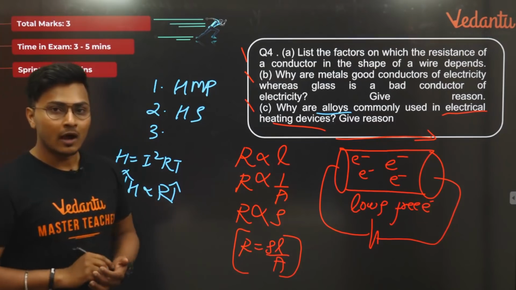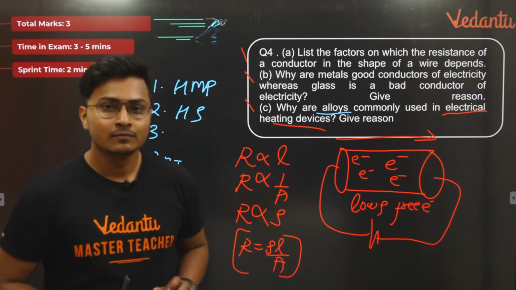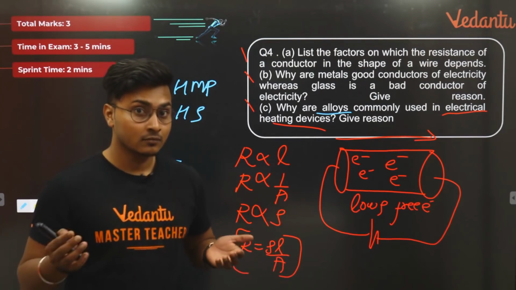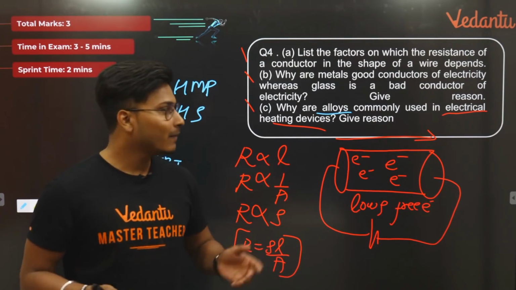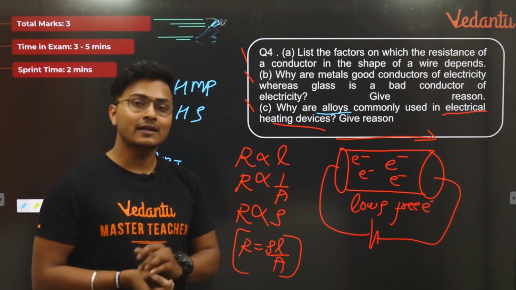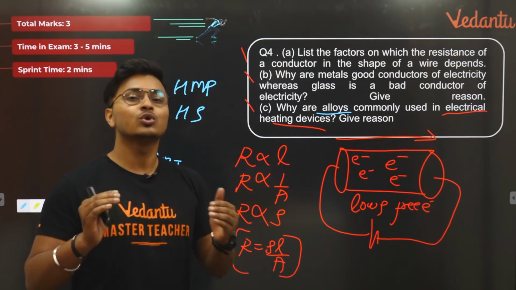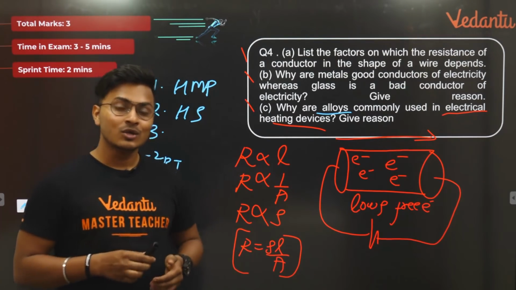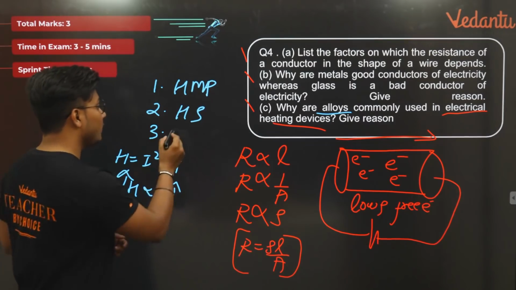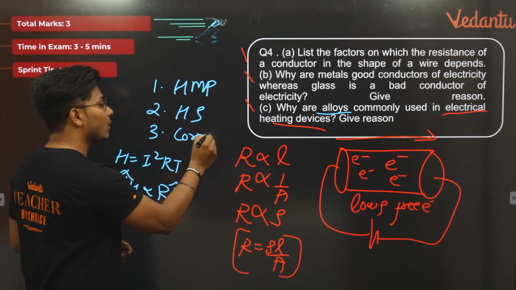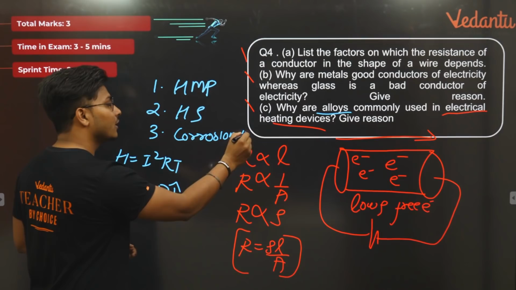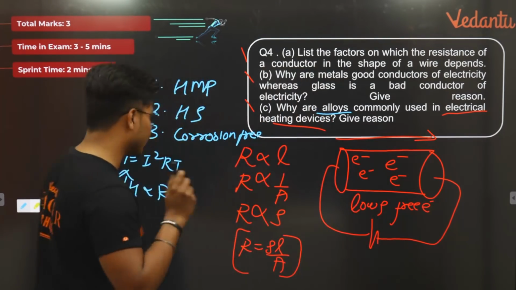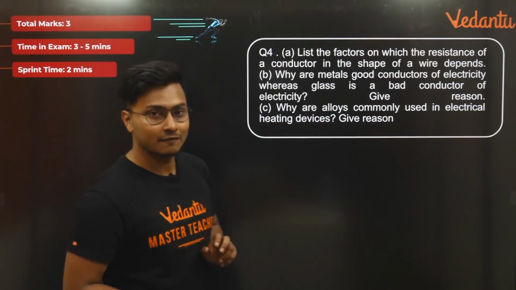Number 3. Now if we keep iron instead of copper, this iron may undergo rusting and corrosion in the future. But that does not happen to an alloy. It is an antioxidant. It does not go through the process of corrosion as fast as a metal. So that is one more reason we use corrosion-free alloys here. Correct? So you get 3 marks here. Total was 7 marks, now it is 10 marks. Congratulations, you are very fast in this.